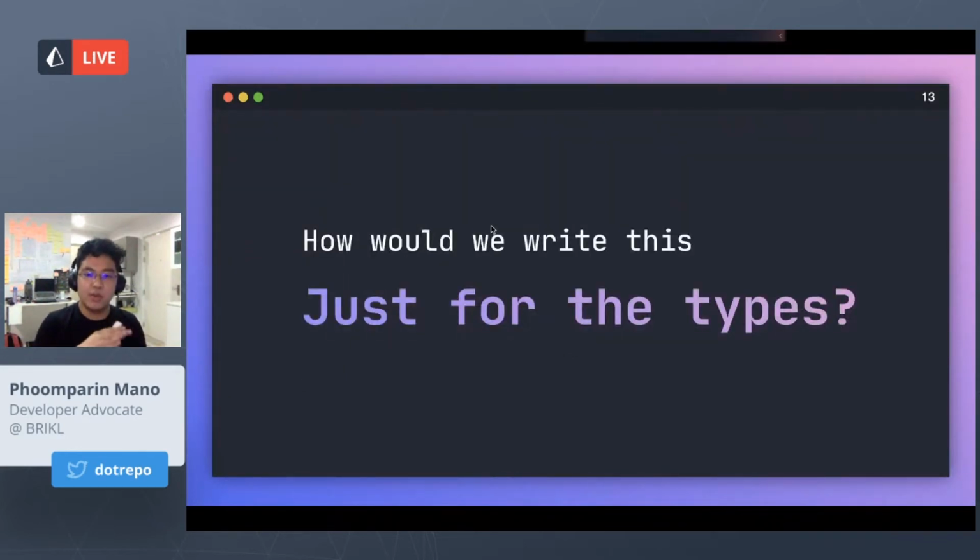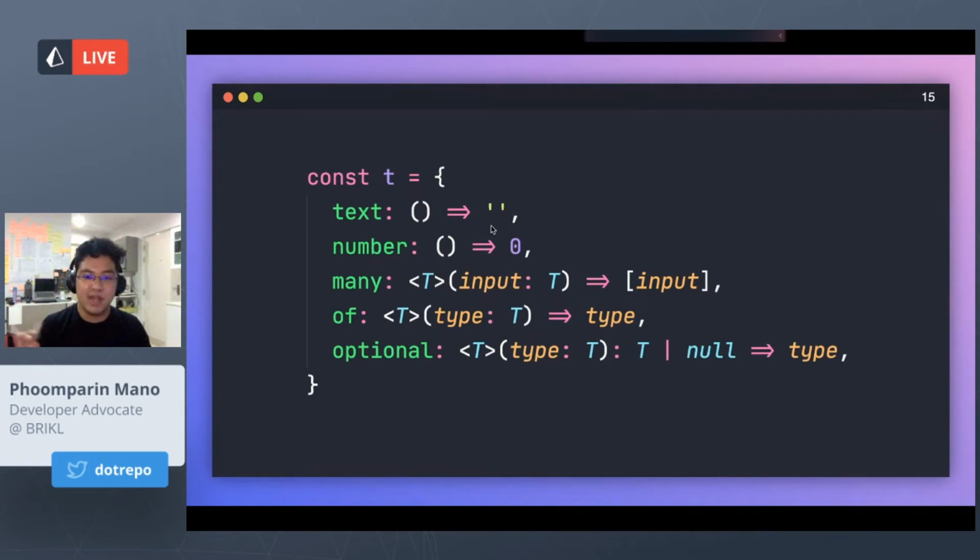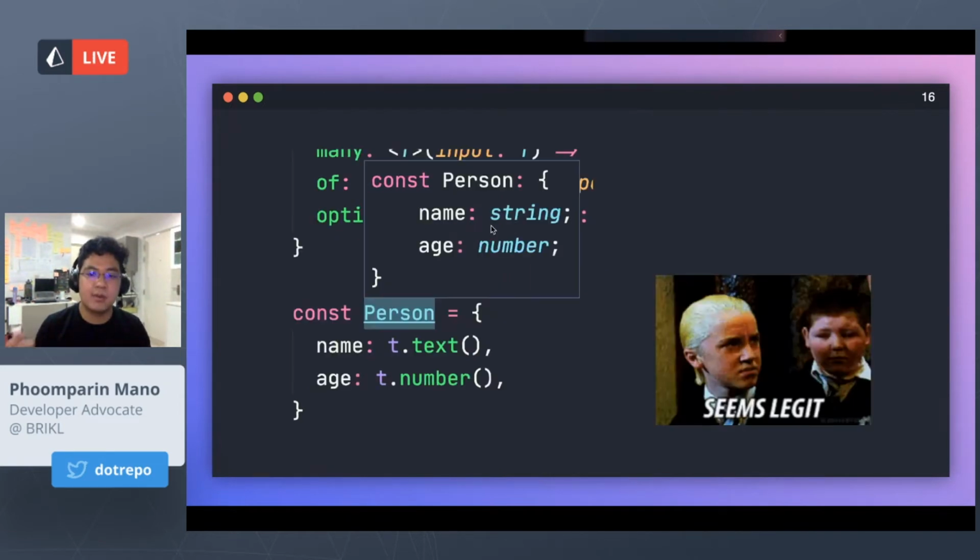Okay, so how would we write this query builder just for the types? We don't care about the correctness, we just need the types to be correct. And this is how I would do it. Looking at this structure, you can see this is just a pure function, a function to construct a type, an ID, a text, a number, which are the scalar types, and the type. So I would make a text that returns an empty string, or maybe a number function that returns an integer. So this would give us the correct type.